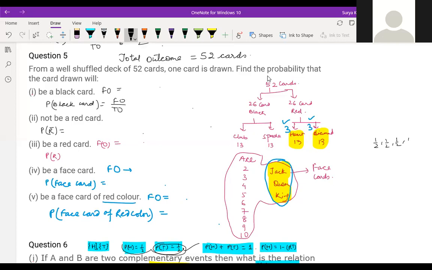Be a face card. Be a face card of red color. Face card of red color?